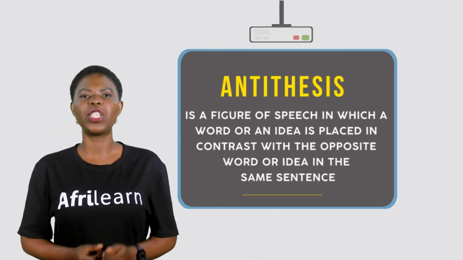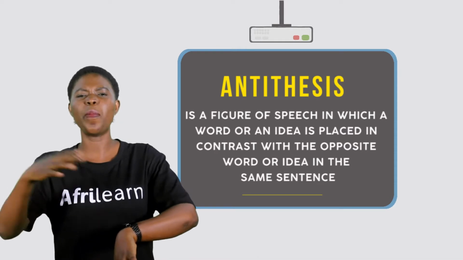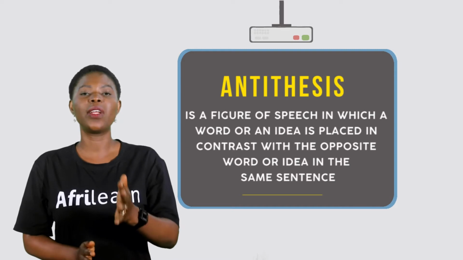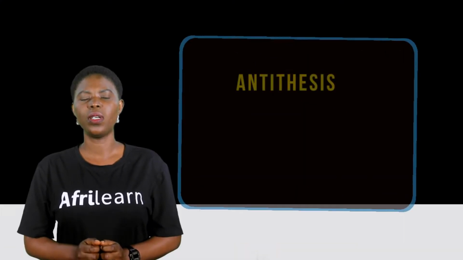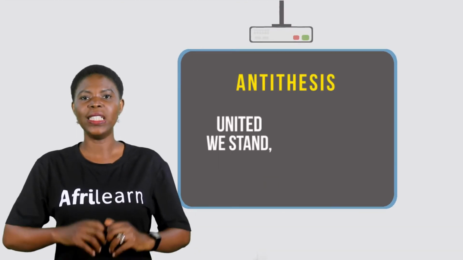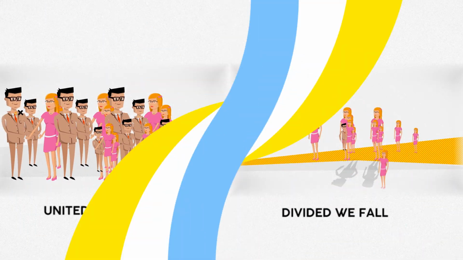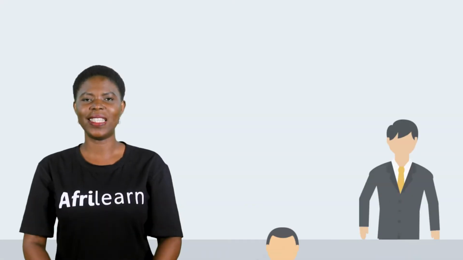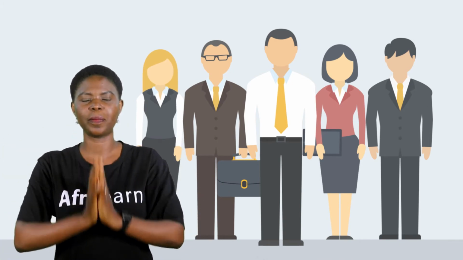Antithesis is a figure of speech in which a word or an idea is placed in contrast with the opposite word or idea in the same sentence. Another example is an expression a lot of politicians use: united we stand, divided we fall. This means that for a group of people, their standing together is their staying together. It means they must stand together to stay together.